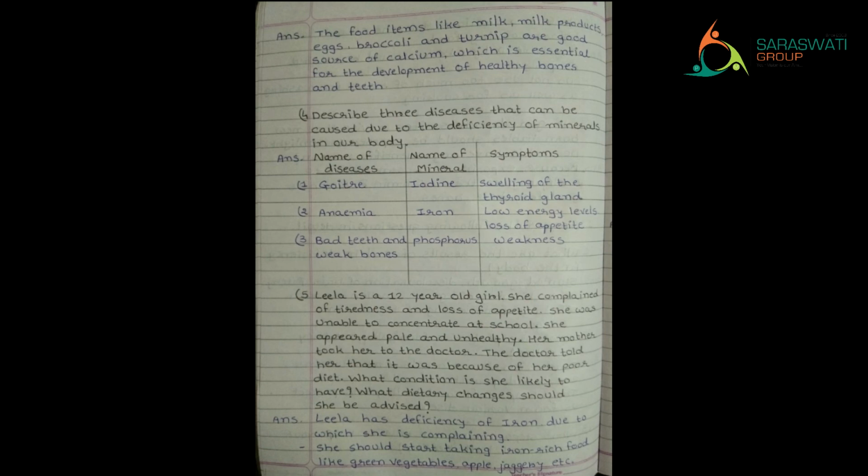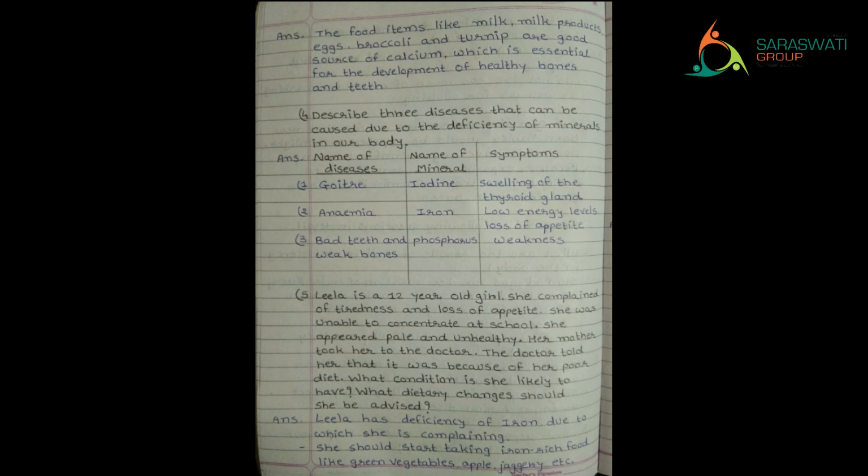Fourth question. Describe three diseases that can be caused due to the deficiency of minerals in our body. There are so many. But for this answer, you have to make three columns the way I have made, and you have to give titles: name of disease, name of minerals and symptoms. So for iodine, the disease is goiter, that means swelling of the thyroid gland. Do you know where the thyroid gland is present? Near the neck. Your neck will swell up.